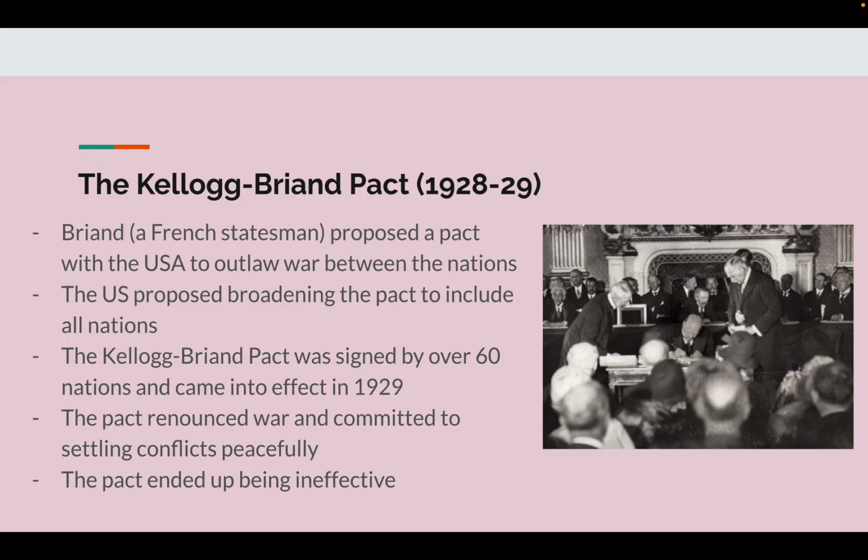The Kellogg-Briand Pact from 1928 to 29. Briand, a French statesman, proposed the pact with the USA to outlaw war between the nations. The U.S. proposed broadening the pact to include all nations. The Kellogg-Briand Pact was signed by over 60 nations and came into effect in 1929. The pact renounced war and committed to settling conflicts peacefully. The pact ended up being ineffective.